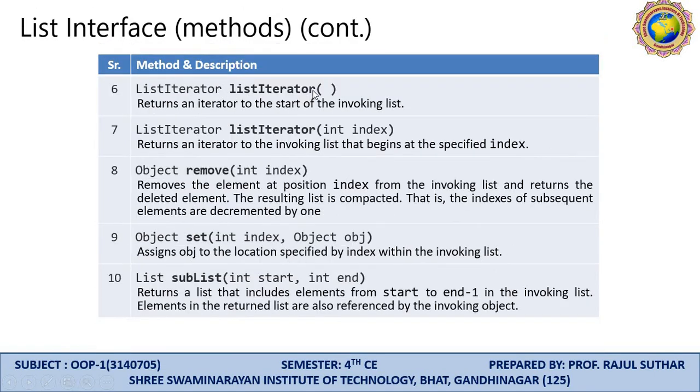listIterator is one method. It returns an iterator to the start of the invoking list. In the same way, listIterator with an argument returns an iterator to the invoking list beginning at the specified index. Here the argument means a particular index is given. Integer index is a particular index. In the same way for remove, you have to apply the particular index.